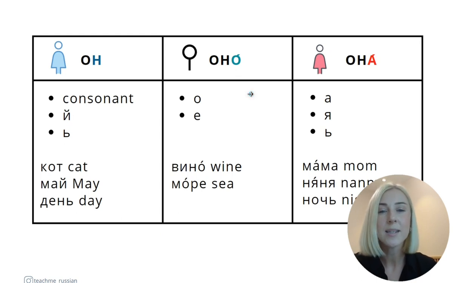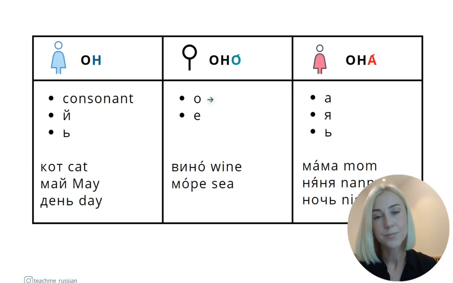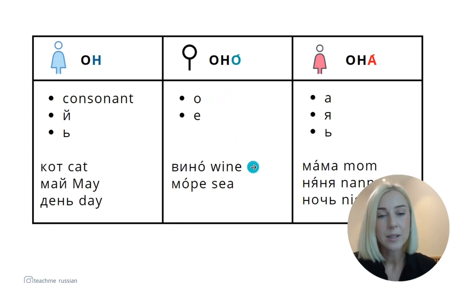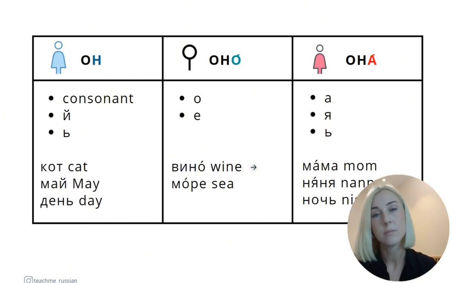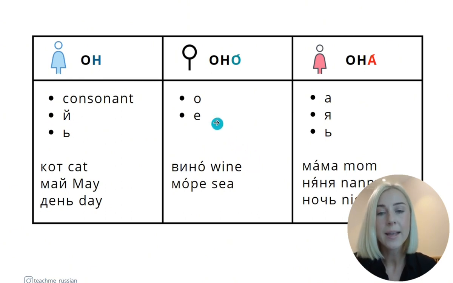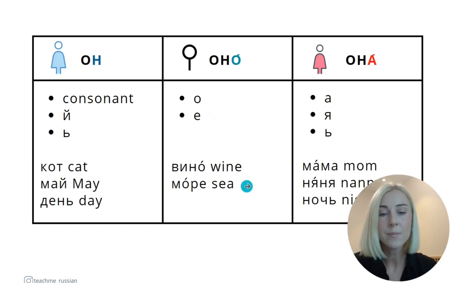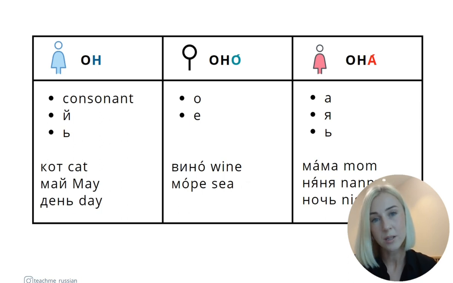Now let's take a look at neuter gender nouns. As you can see, we have the personal pronoun оно. This pronoun ends in о. And also, if you see a noun that ends in о, it's neuter. So it's a little bit easier to remember the rules. Оно ends in о. So if a noun ends in о, it's also neuter. Например, вино. Вино – это оно. It's a neuter gender noun. And е. If you see letter е at the end, it's also neuter. Например, море. Море is neuter.